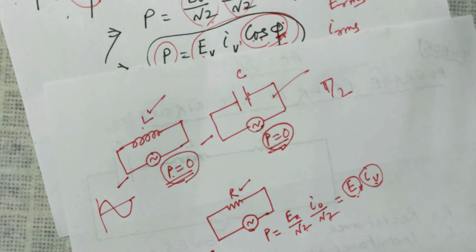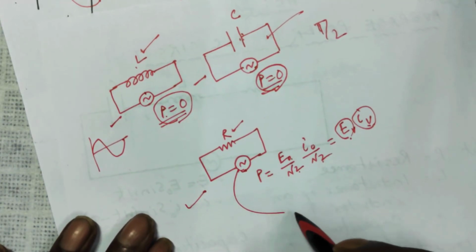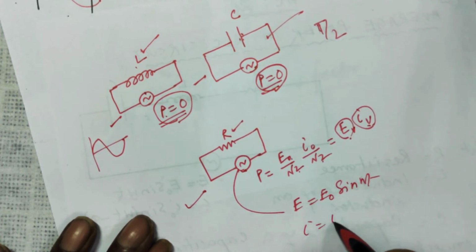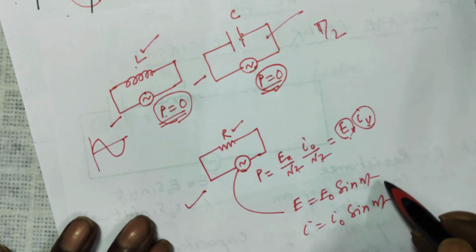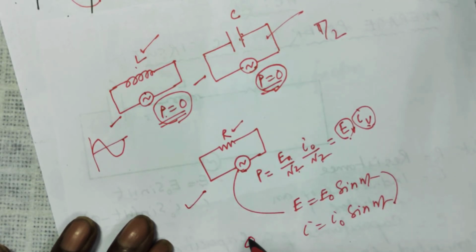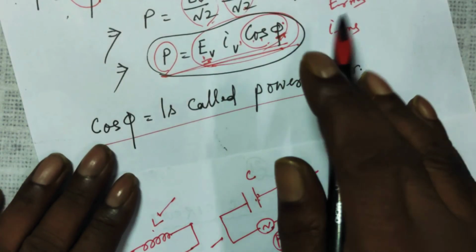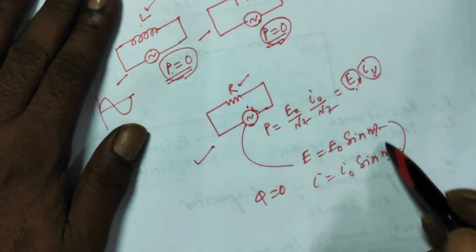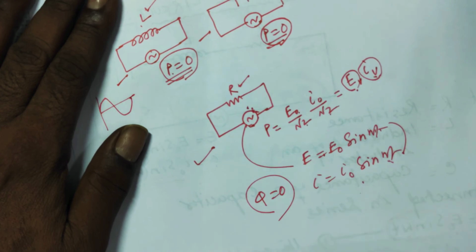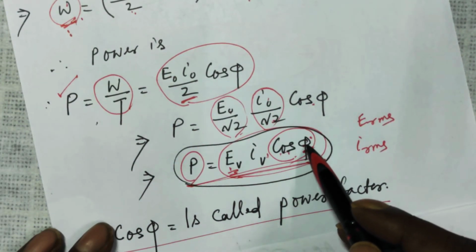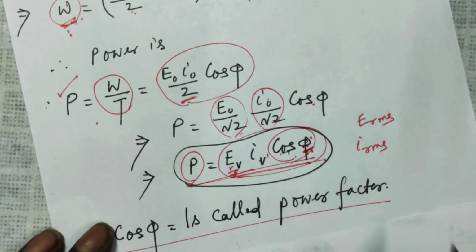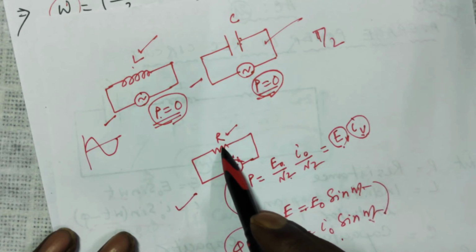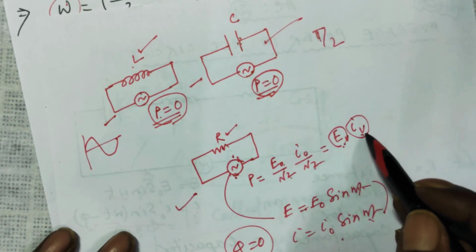In case of a resistance, your E is equal to E naught sin omega t, and your I was equal to I naught sin omega t. There was no phase difference, means phi was 0. So if you put 0 here for a circuit containing resistance only, the phase difference between voltage and current is 0. So cos 0 is 1, into this is EV IV, and that is what we had individually derived for the power consumed in a resistance connected with AC, EV IV.